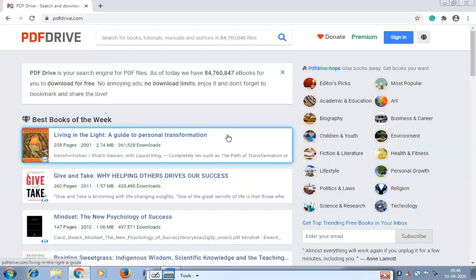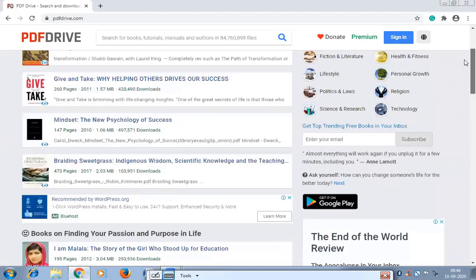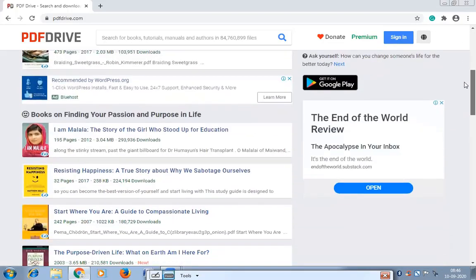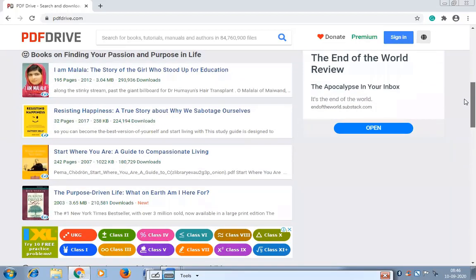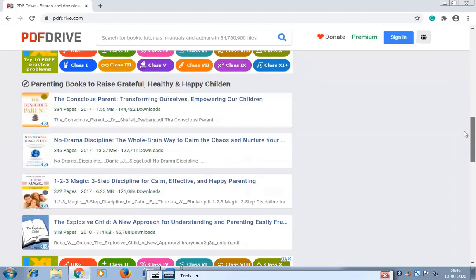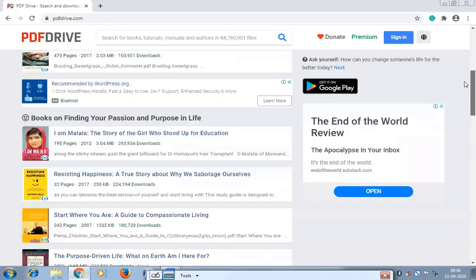But only as long as the original source is available on the World Wide Web can you have these books. Otherwise, the moment it is removed from the original source, it will be removed from the PDF Drive as well. They give you a best books of the week list. According to them, these are the ones which are used many times or downloaded. Then books on finding your passion and purpose. You can find I Am Malala in this list also. Then parenting books on different topics are there.